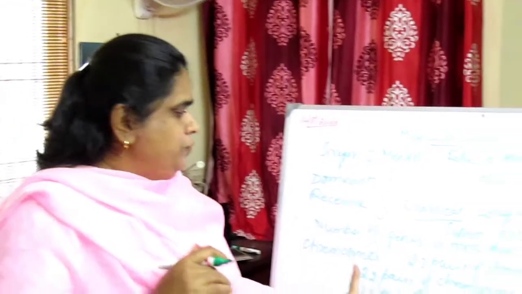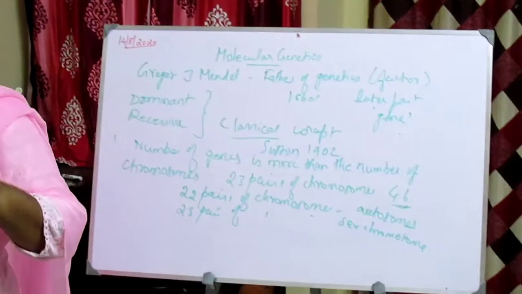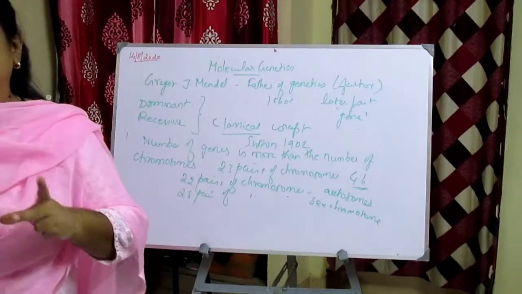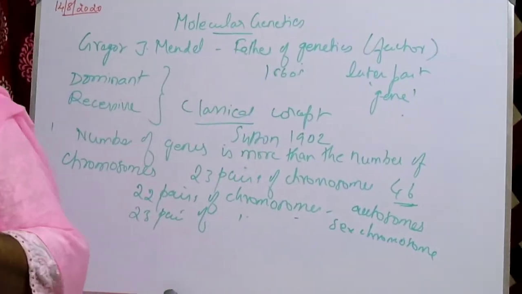The last pair, the 23rd pair of sex chromosomes, is the only one that differs between the male and the female.